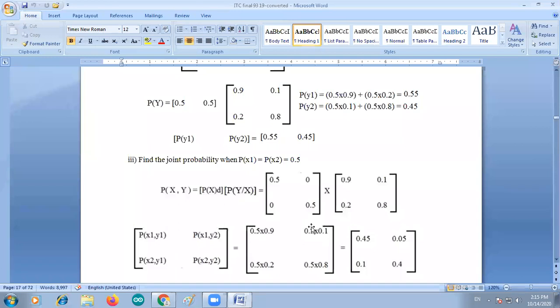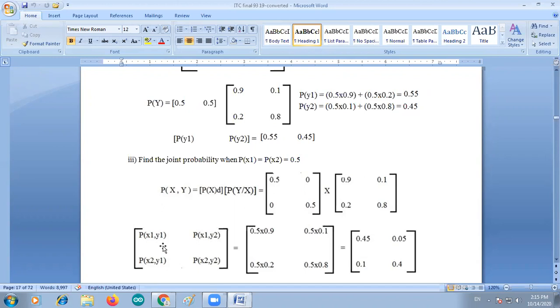The diagonal form means P of x has the two elements, x1 and x2, arranged in the diagonal form and multiplied with the channel matrix, like the previous one. So now P of x in the diagonal form is 0.5, 0, 0, 0.5 multiplied with 0.9, 0.1, 0.2, 0.8.